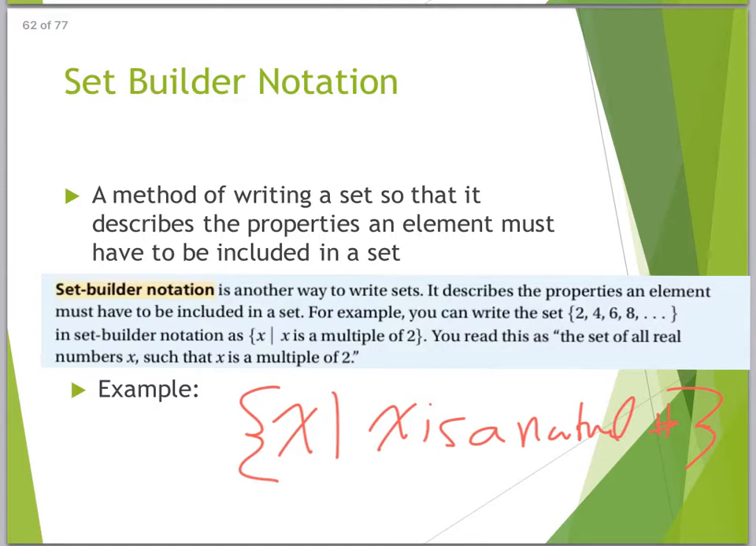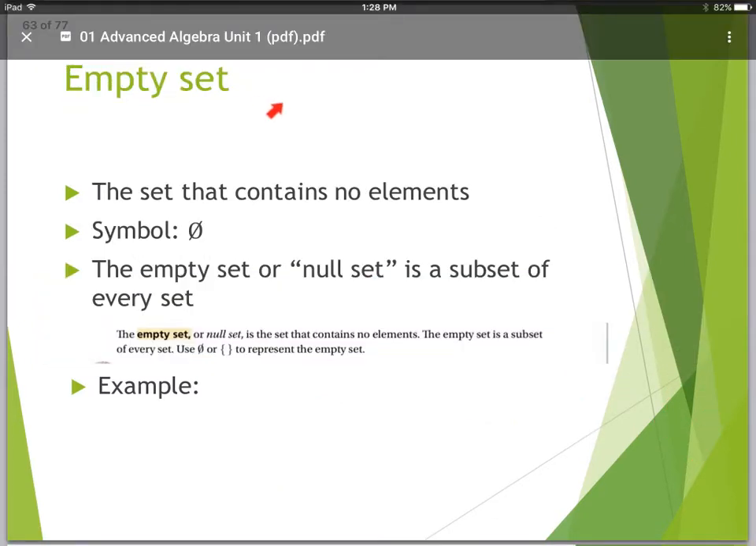So that's set builder notation. Now here's one that's probably going to blow your mind a little bit. The empty set. The set that contains no elements. The symbol is the null set right here. Again, we also call it the null set. The symbol is like the 0 with the slash. It is a subset of every set. So even if I talk about the set being the members of this classroom, the null set is still a subset of that set. If in fact I'm in here by myself, then it's me. I'm the only member of the set right now, but the null set is still a subset of that. It's a subset of every set. So the set with no elements is a subset of every set.